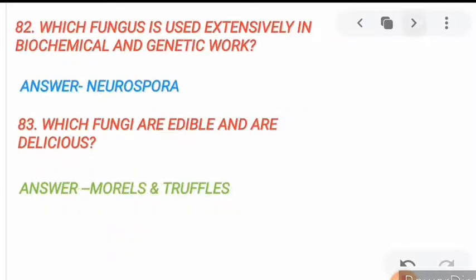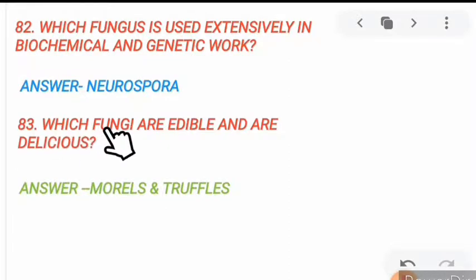82. Which fungus is used extensively in biochemical and genetic work? Very, very important. Only Neurospora. Neurospora is a fungus and it is used extensively in biochemical and genetic work.